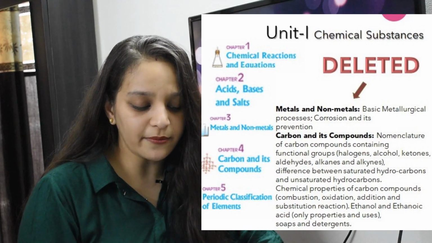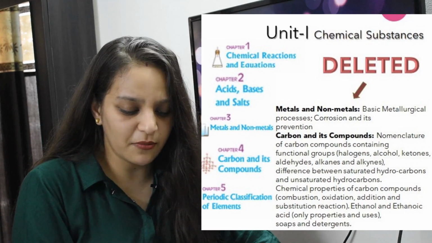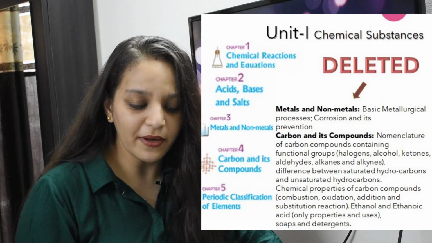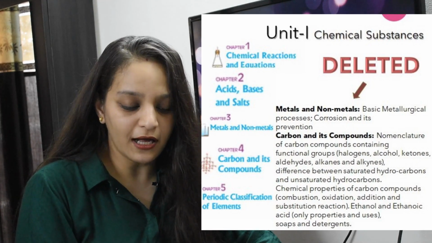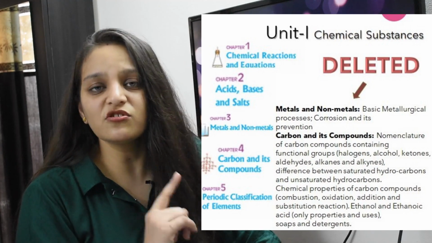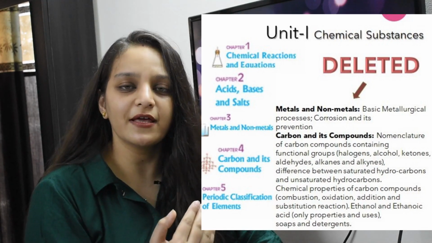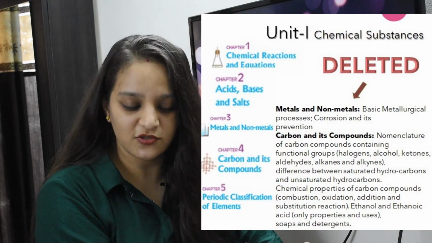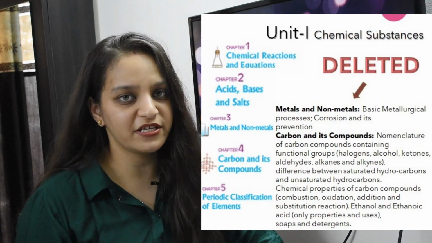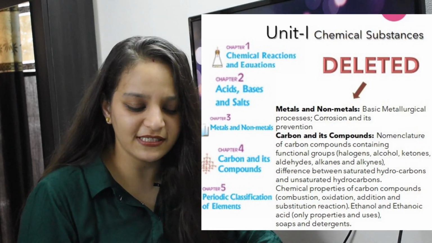But in the remaining 2 chapters, metals and non-metals and carbon and its compounds, there are changes. From metals and non-metals, the topic which has been removed is the metallurgical process. That means the processes from which we extract our metal from its ore, and also corrosion and its prevention. So these 2 important topics have been removed.